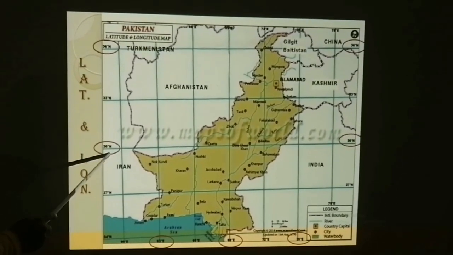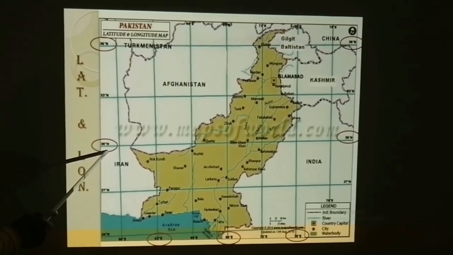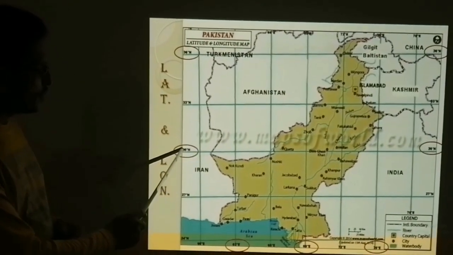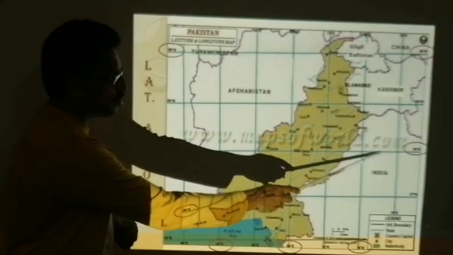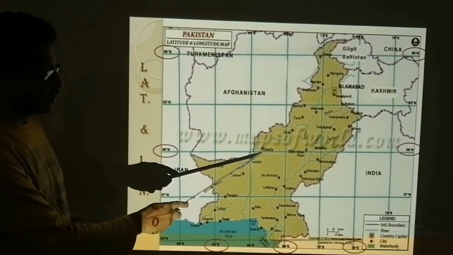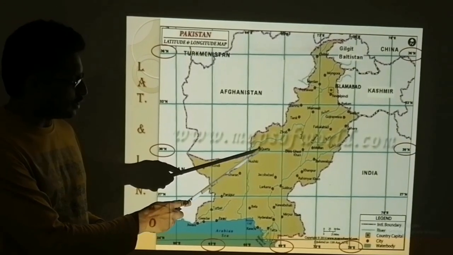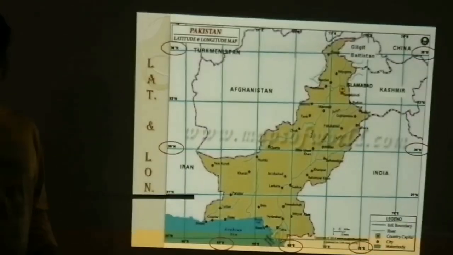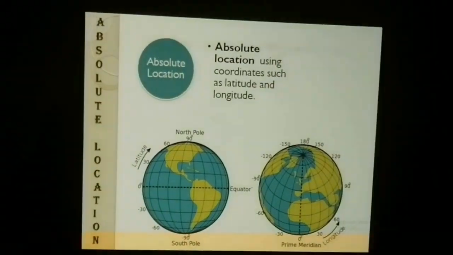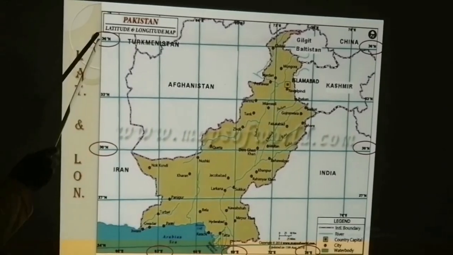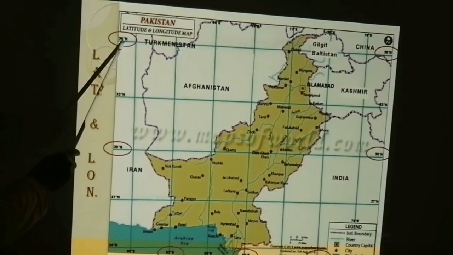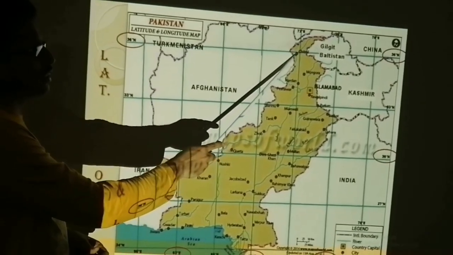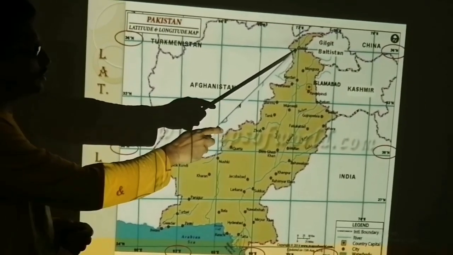Number 1 is the 30 degree latitude, and it is easy to identify because it is almost in the center of Pakistan. You can see it near the south, in the south of Quetta, DG Khan and Multan. Another is the 36 degree north latitude, which can be identified as it is near Chitral, in the north of Chitral.